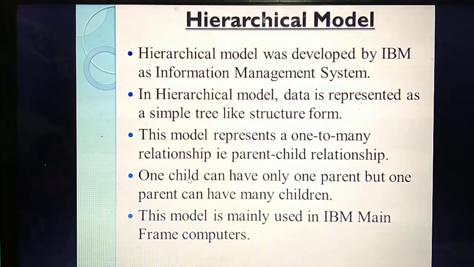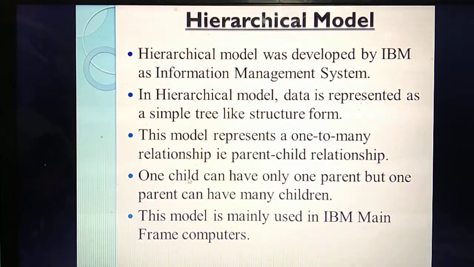So in the hierarchical model, what are the things you have studied? It is developed by the company IBM. For what did they develop it? For the Information Management System. In this model, data is represented in a tree-like structure, with one-to-one or one-to-many relationships, that is, parent-child. A parent will have many children, but a child will have only one parent. So mainly this company is using it for mainframe computers. Understand the first model, very important.